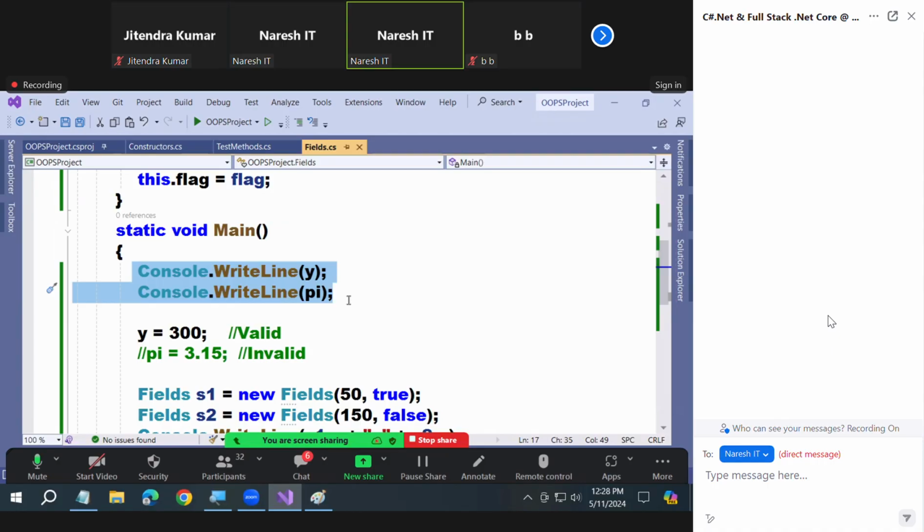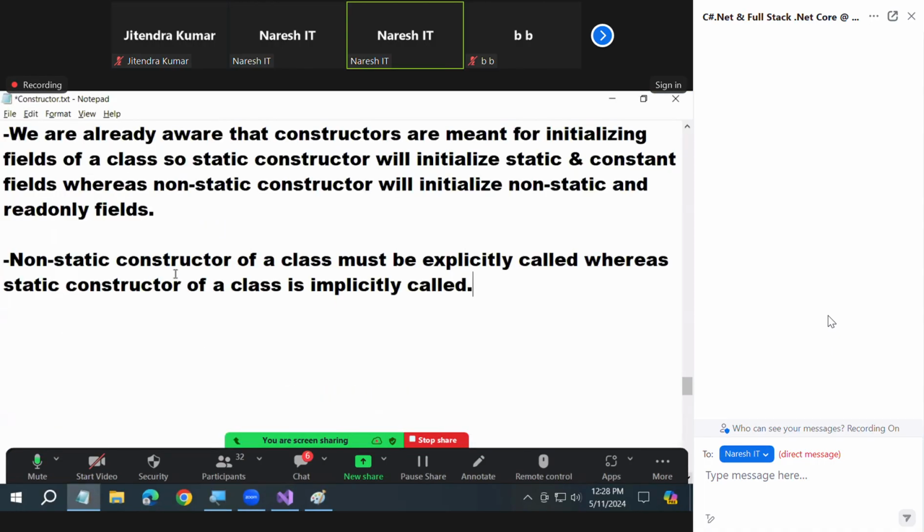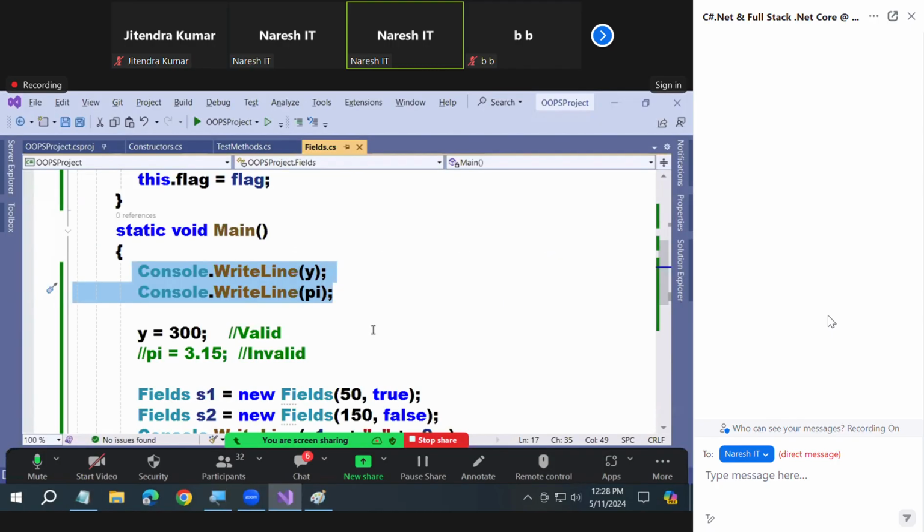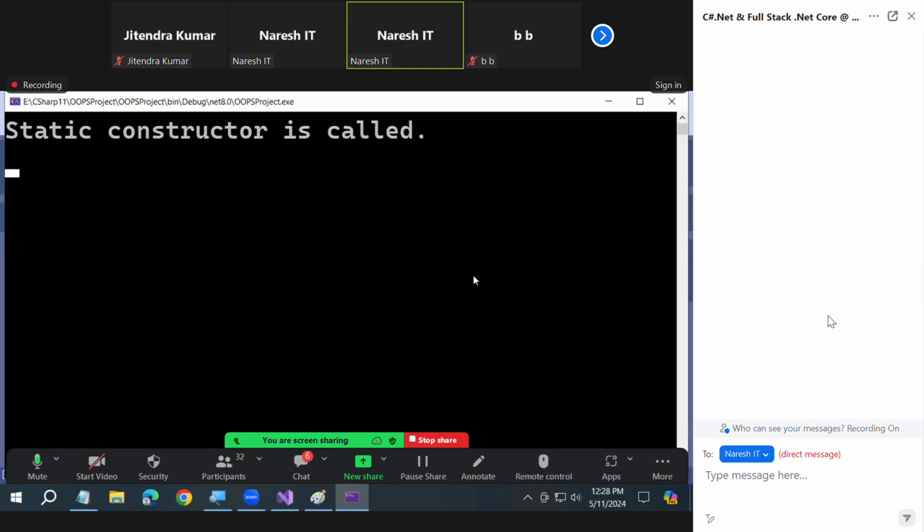See the flow. Execution will start with main. Now the control jumps to the static constructor, executes the logic in the static, comes back, then executes the code in the main method. Are you clear? So once again, a non-static constructor of a class must be explicitly called, whereas a static constructor of a class is implicitly called. You notice, till now, your non-static constructor did not execute.